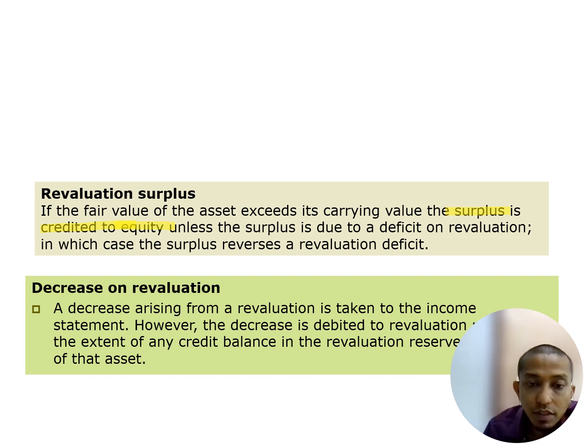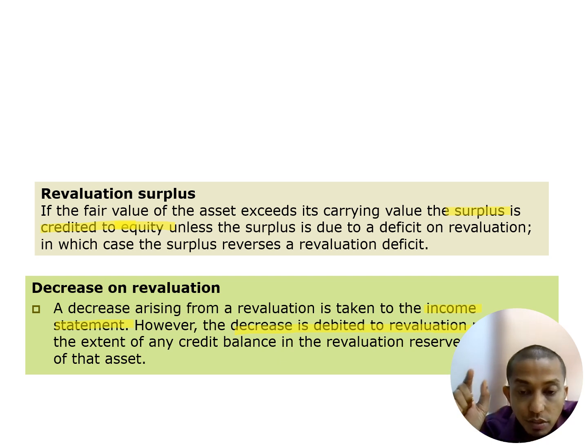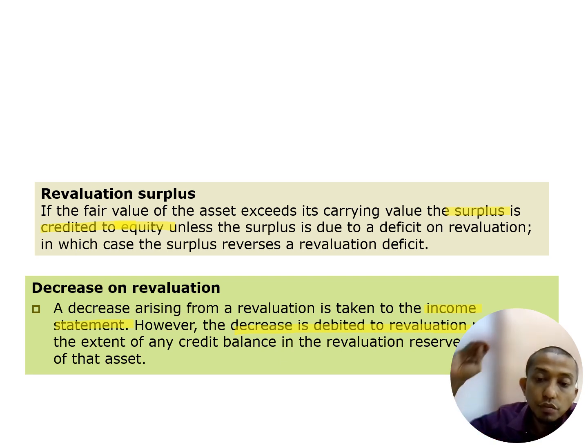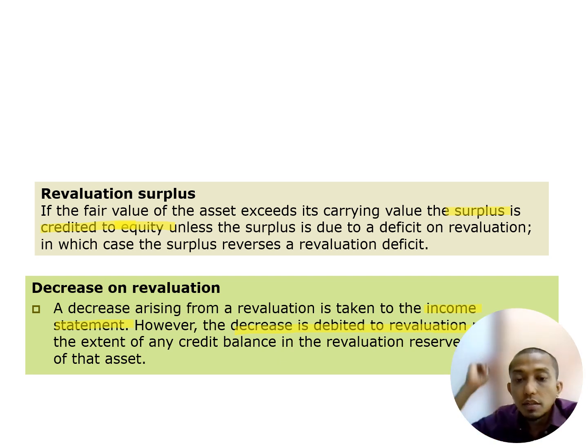What about a decrease? If it is a decrease, we just take it straight away to the income statement as an expense, or as a decrease in revaluation reserve. If previously we had a revaluation reserve and this year we have a decrease or deficit, we need to reverse the revaluation reserve first until it is zero. Then we put the rest in expenses. Remember, revaluation reserve is equity, not expenses or gain.